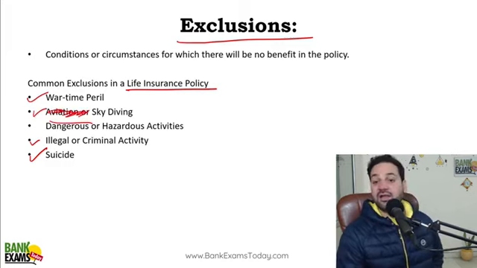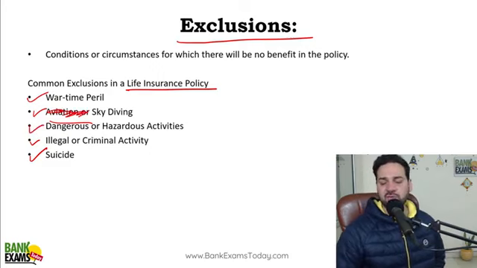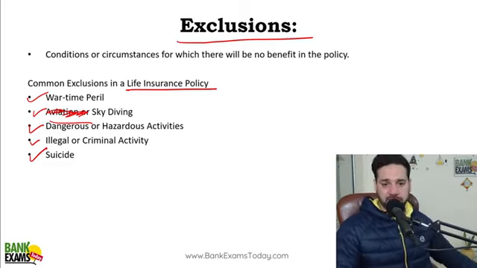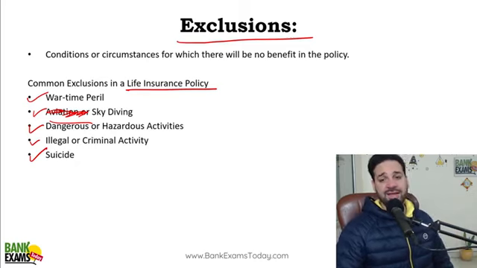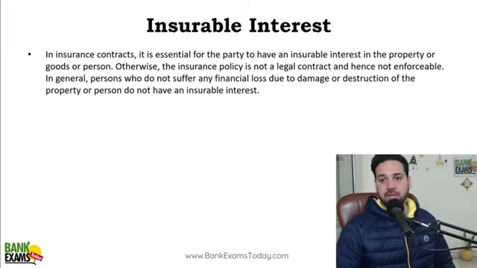Aviation, not sure. Skydiving, right? If he's into any dangerous or hazardous activity, then in such cases, the life insurance company, or even a health insurance company, won't be giving any benefit, right?